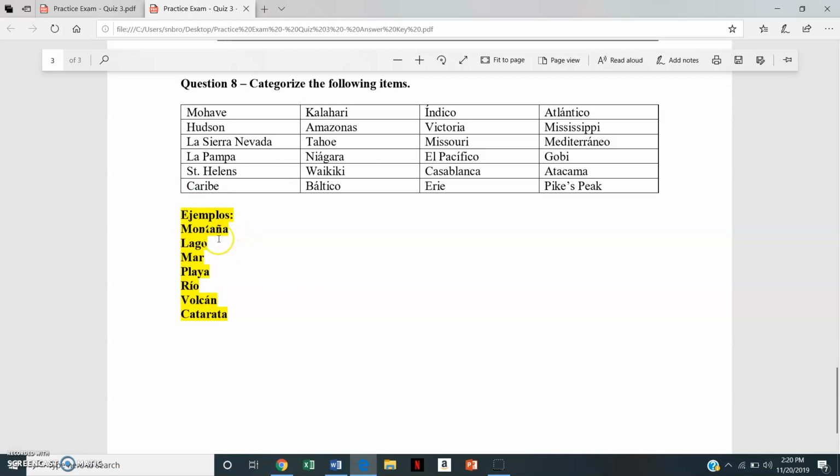Which ones are mountains? Which ones are lakes? Which ones are beaches? Which ones are volcanoes? Okay. So you might have to go through and look them up if you don't know what they are. Like Atacama, what is that? That one's a desierto, but we don't have that in the list of examples. So go through and make sure that you write that down.